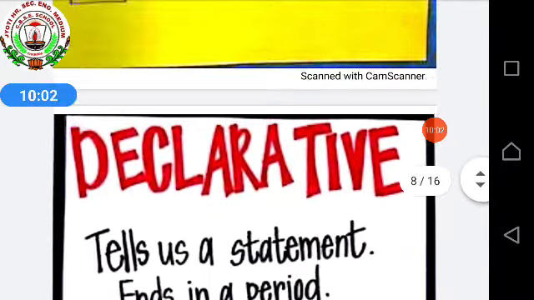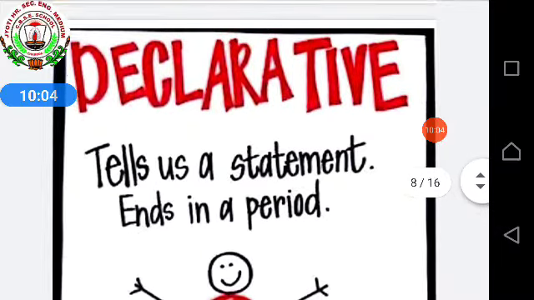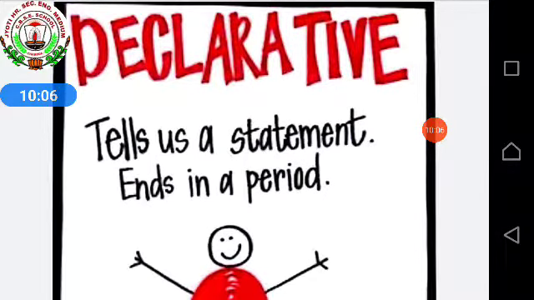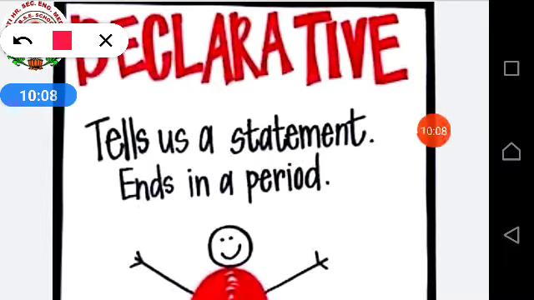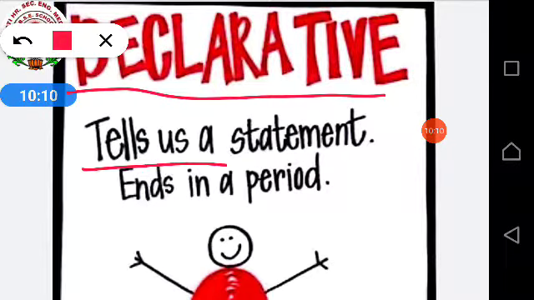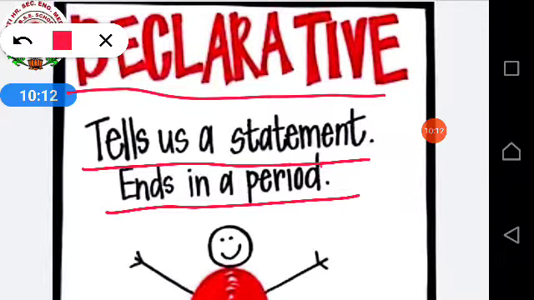See, separately also I have made for you declarative. Declarative tells us a statement, ends in a period. Period means full stop. Okay, so what are declarative sentences? Just now I told you declarative sentences are those sentences in which it tells us about a statement.